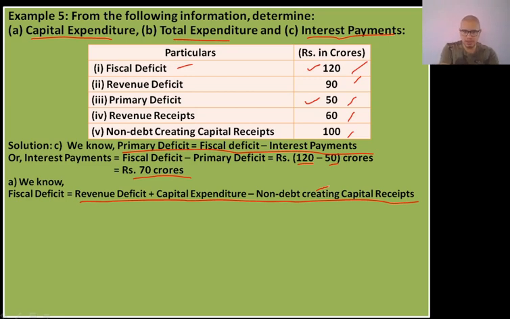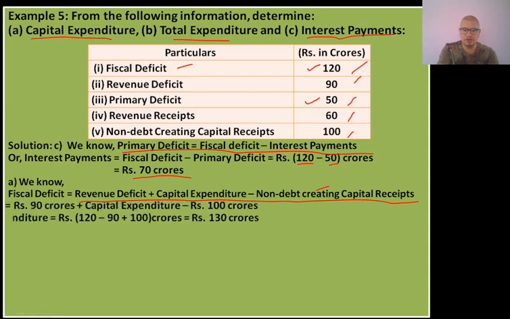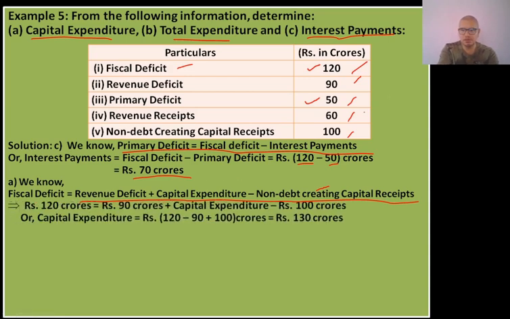So what happens here is, in our question itself, we have been given the value of revenue deficit. The value of revenue deficit is 90 crores, so we have replaced it by 90 crores over here. We don't know the value of capital expenditure and we are asked to find the value. We know the value of non-debt creating capital receipts, given over here as 100 crores. So we have taken it as 100 crores. And we also know the value of fiscal deficit, so we have replaced it over here, 120 crores.